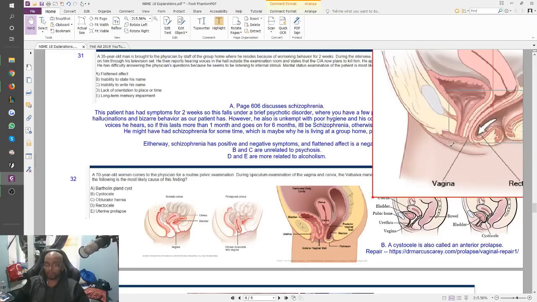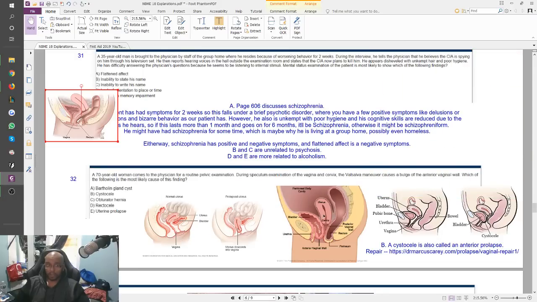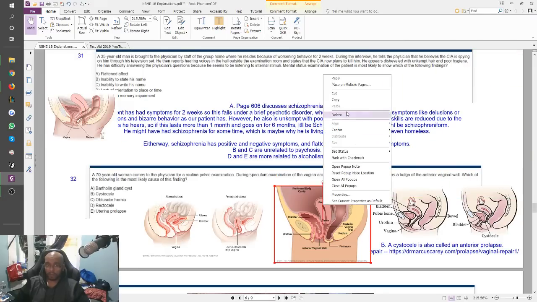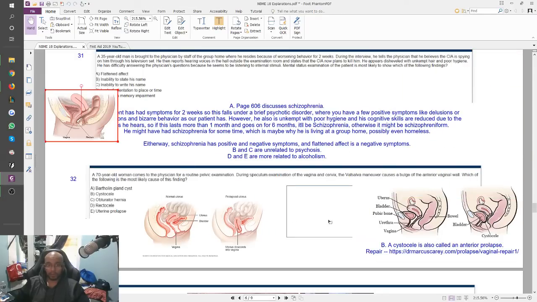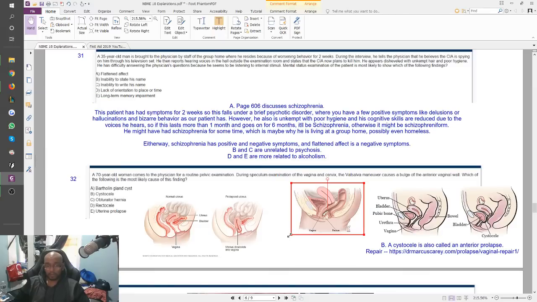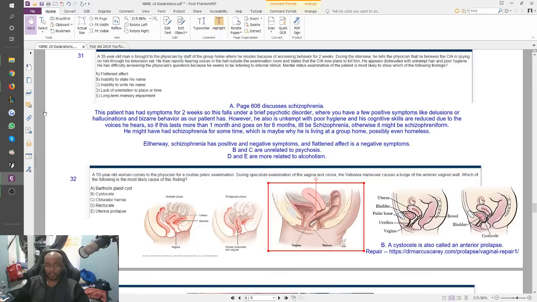Actually, I don't need this. I already have this picture for the cystocele. So those are all the different anatomical answer choices we have here, basically. I got this answer wrong. I put uterine prolapse, but I couldn't think of what a cystocele could be. But it's a cystocele if it's the bladder that's pushing onto the anterior vagina. All right.